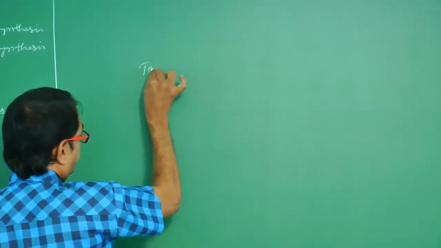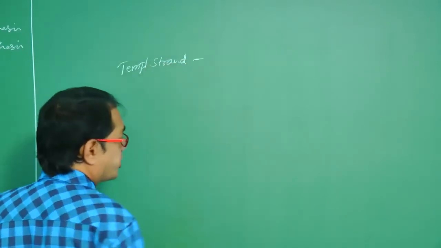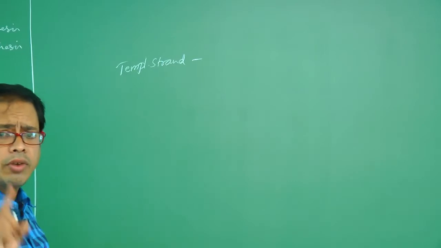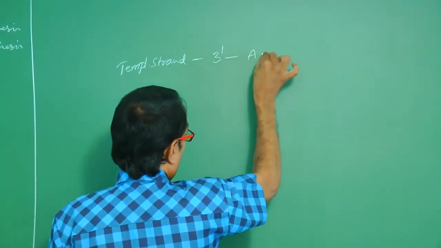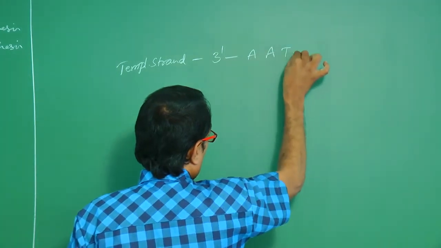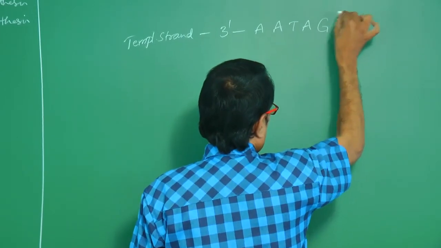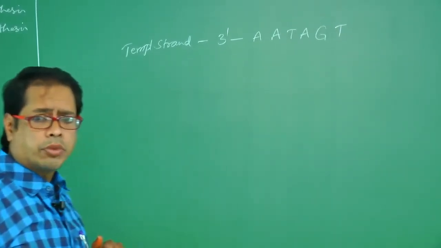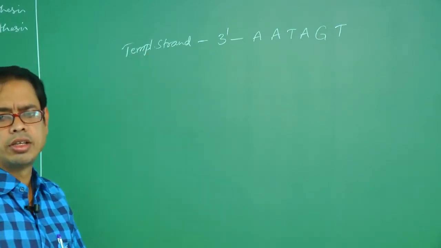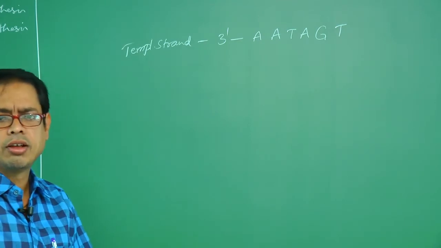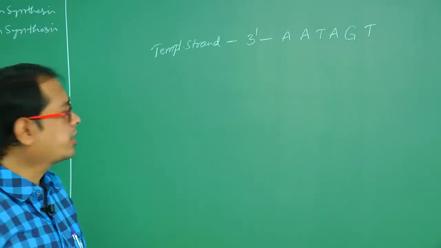Template strand. The template strand is with polarity always 3' to 5'. A, T, A, G, T, like that I have written. From that template strand, you are able to write the mRNA. These types of questions are frequently asked in previous NEET exams. So try to concentrate, my dear students.